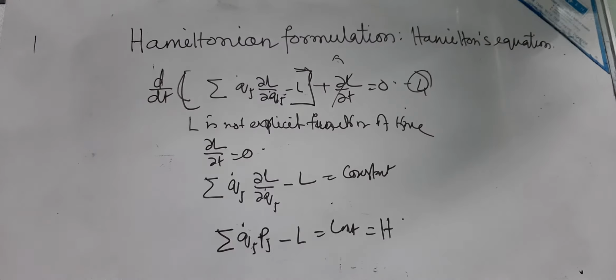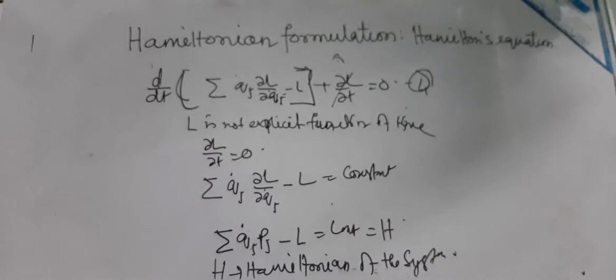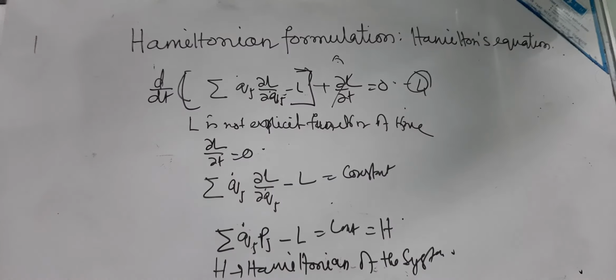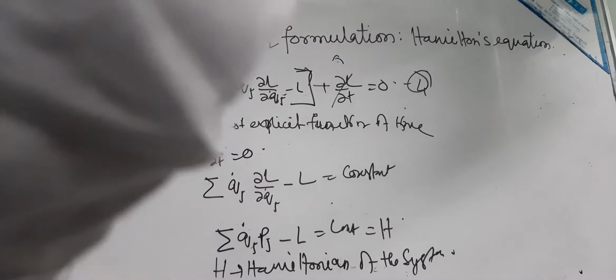So Qj dot Pj minus L, which is the constant, that H is known as the Hamiltonian of the system. This momentum into this velocity minus the Lagrangian will give you the Hamiltonian of the system.